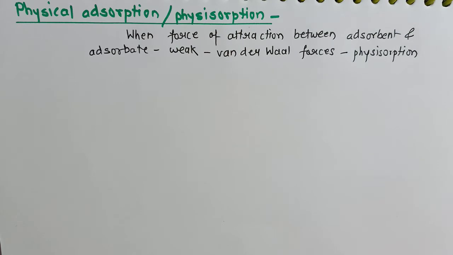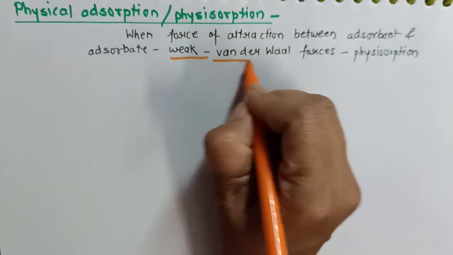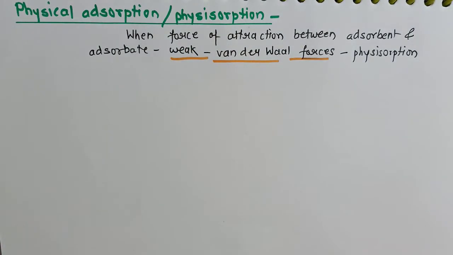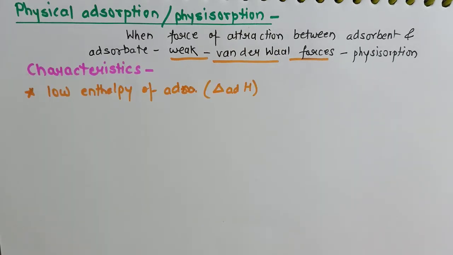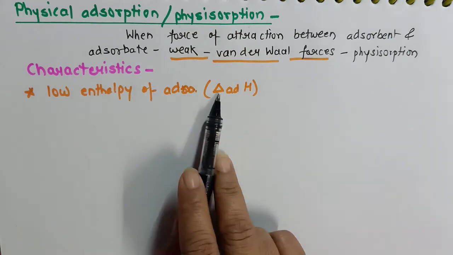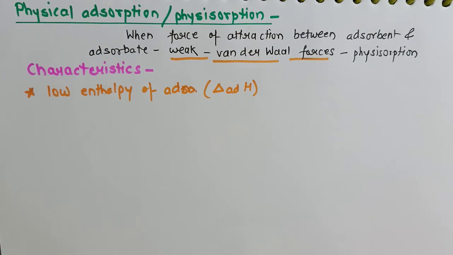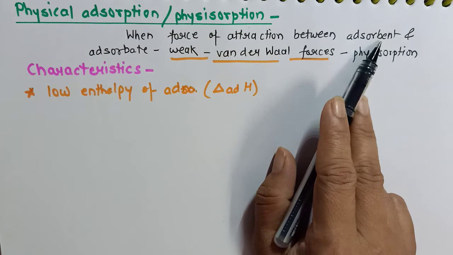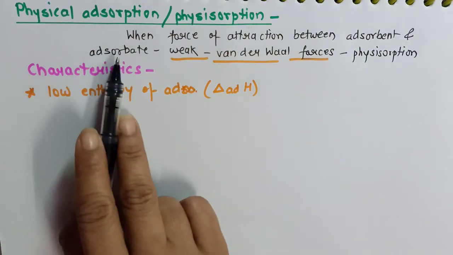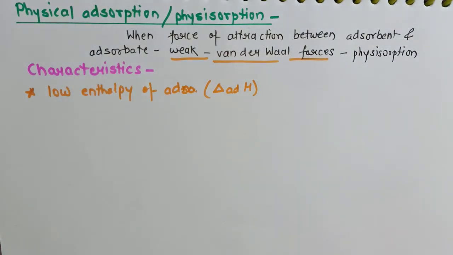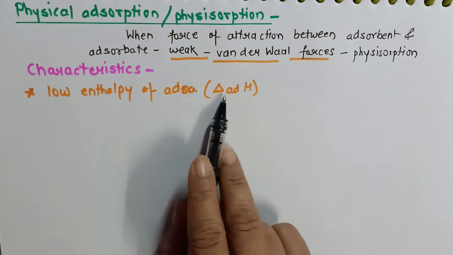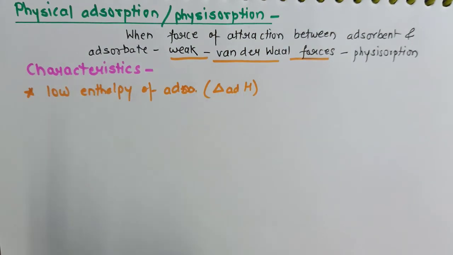Now these weak van der Waals forces are responsible for some special characteristics of Physisorption. So we'll study all these characteristics one by one. The first characteristic is low enthalpy of adsorption. Basically, what do you mean by enthalpy of adsorption? When 1 mole of adsorbent gets attracted to adsorbate, whatever energy is released during that time is called enthalpy of adsorption.